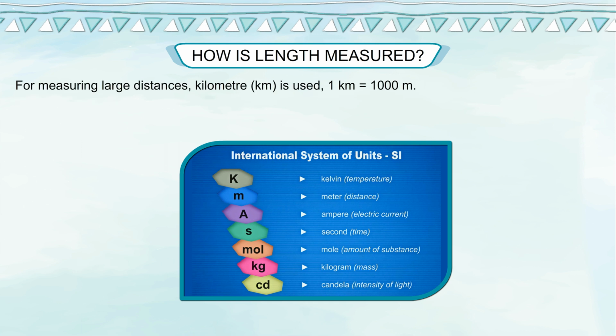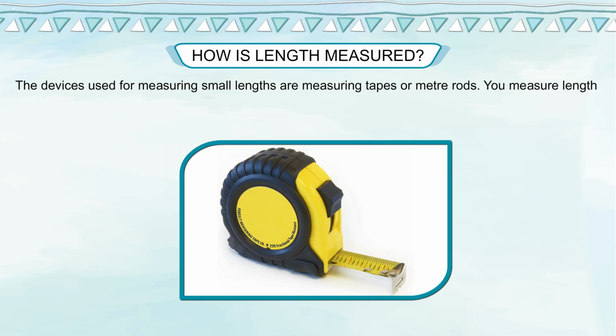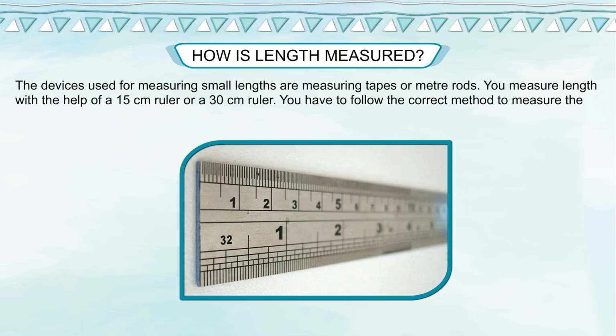For measuring large distances, kilometer, km is used. 1 kilometer is equal to 1000 meter. The devices used for measuring small lengths are measuring tapes or meter rods. You measure length with the help of a 15 centimeter ruler or a 30 centimeter ruler.